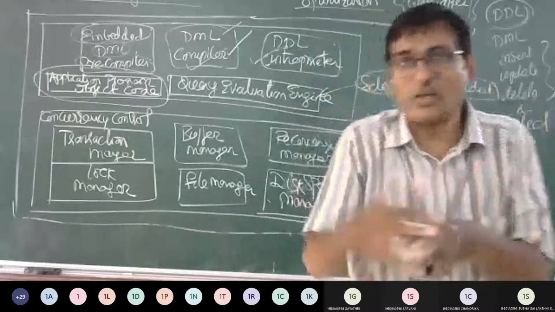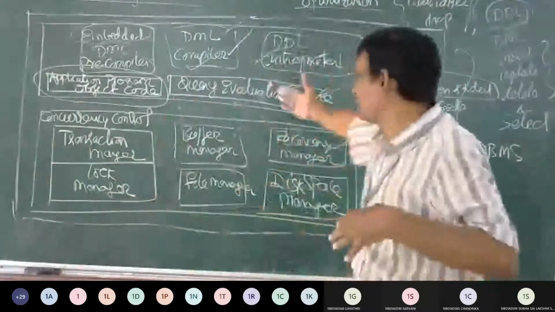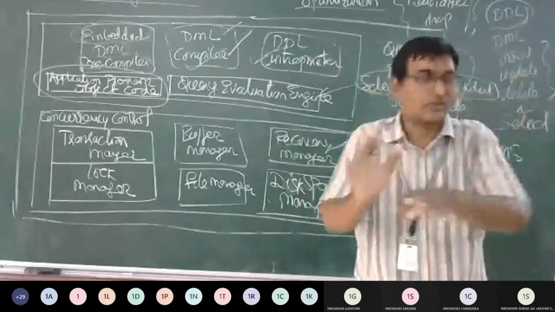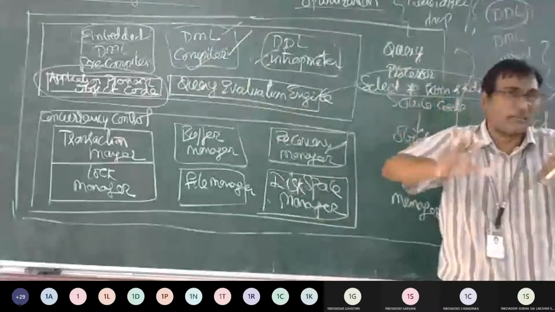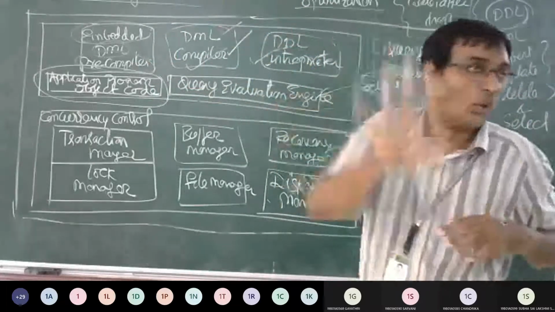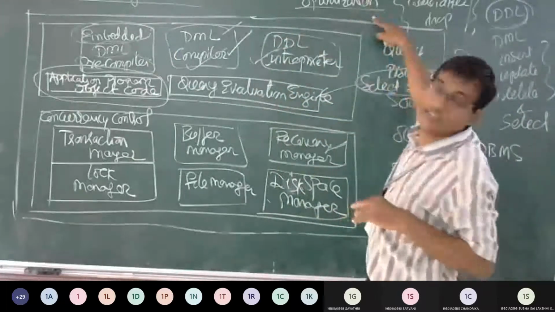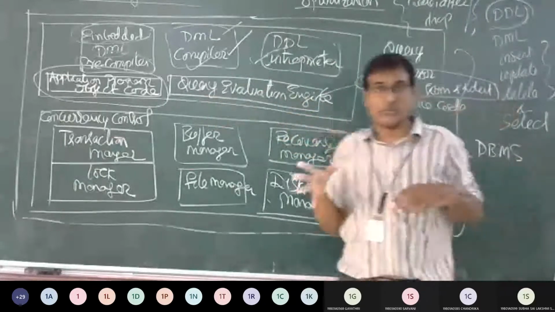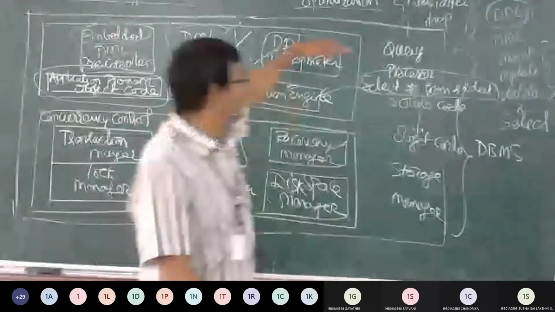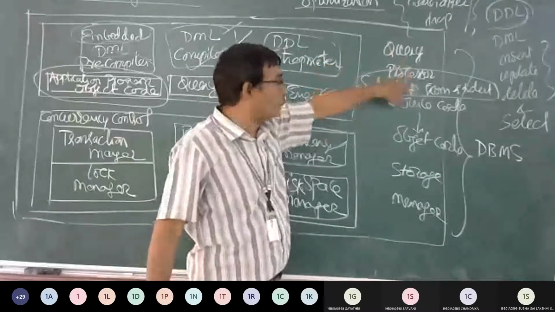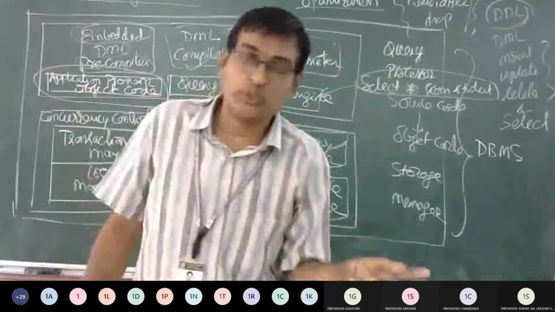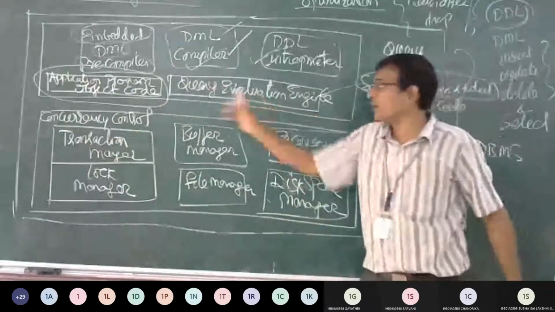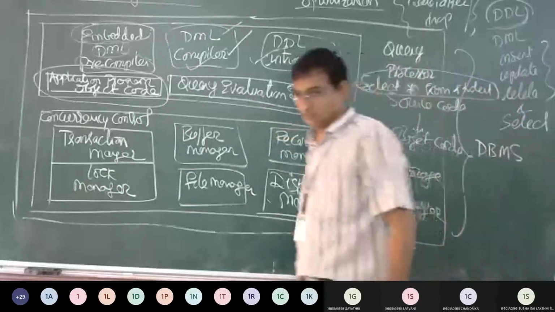If the same query is given, why should I execute it repeatedly, why should I disturb the database again and again? Already one person has asked, and I have given the answer. If another person asks the same, I can give the same answer. No need to execute again and again. That is where optimization comes into the picture, and the query evaluation engine takes care of it. That is the core functionality of a query processor: how to execute and process a query.